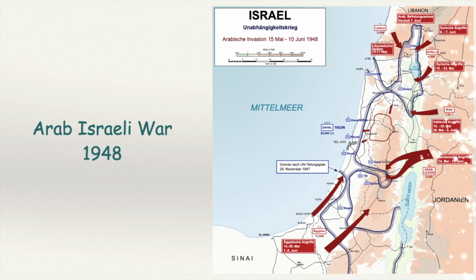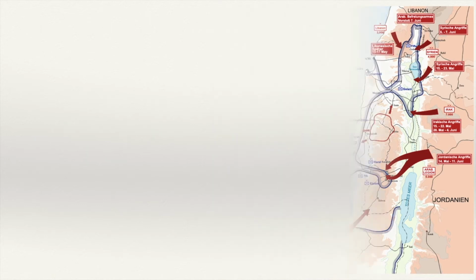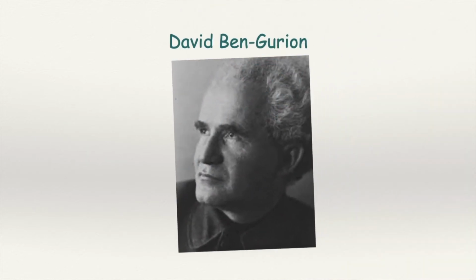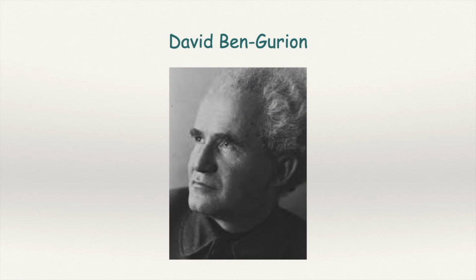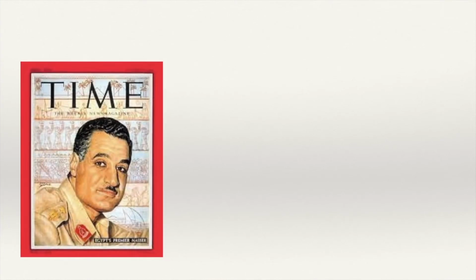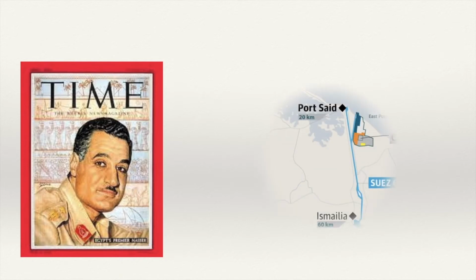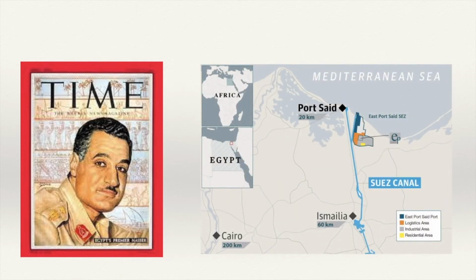When the war ended, Israel had retained its independence and increased its land area by almost 50% compared to the 1947 UN partition plan. This credit goes to the vision of David Ben-Gurion, who anticipated this kind of attack and planned in advance. However, Arab countries, especially Egypt, were in no mood to accept the defeat. They wanted to pressurize the world powers into removing the existence of Israel from their neighborhood.